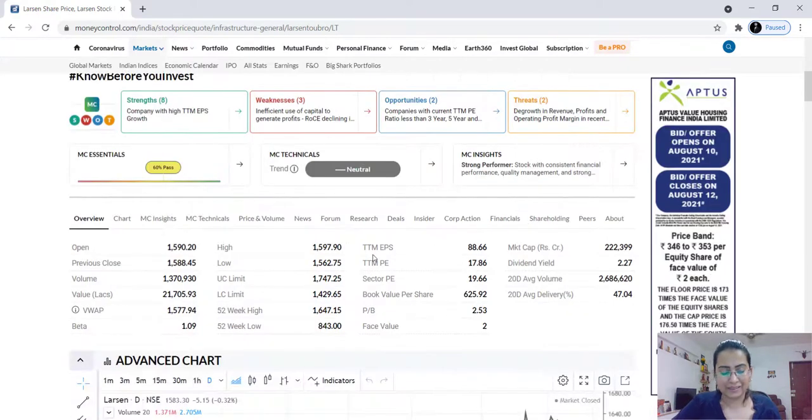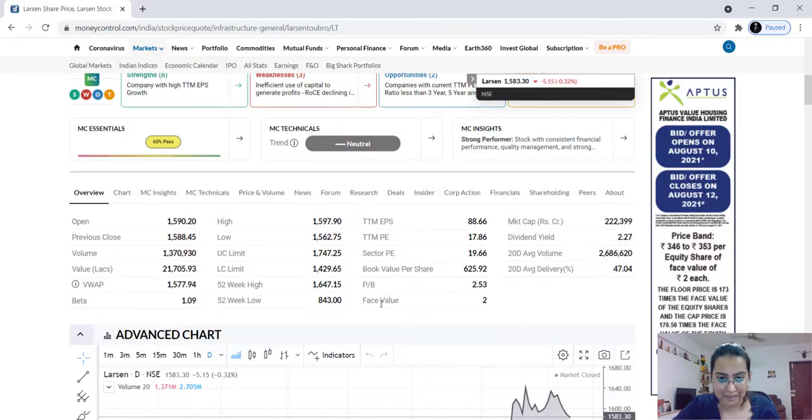Now after that, there is this TTM EPS, TTM PE, that is trailing 12-month EPS, trailing 12-month PE, sector PE, etc. These relate to financial analysis. We will cover this in a separate video wherein you learn how to read these terms, how to interpret them, and why they are important when you are analyzing any share. We will cover all this in detail.